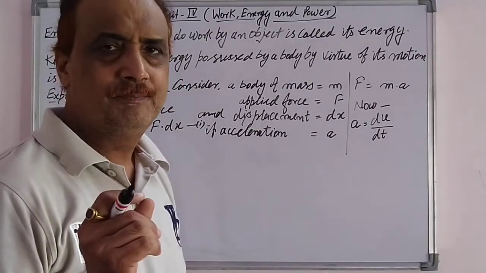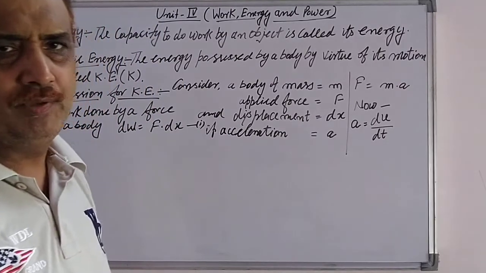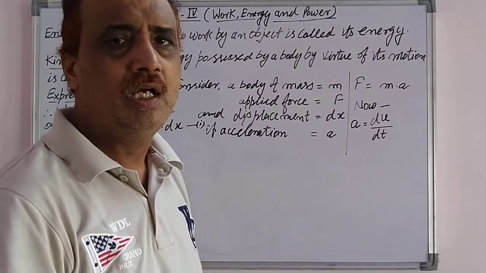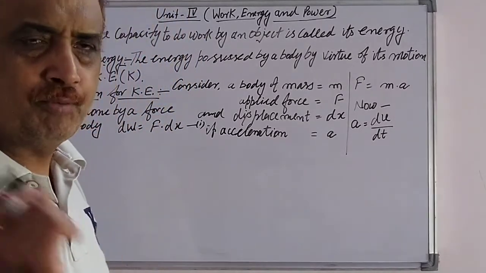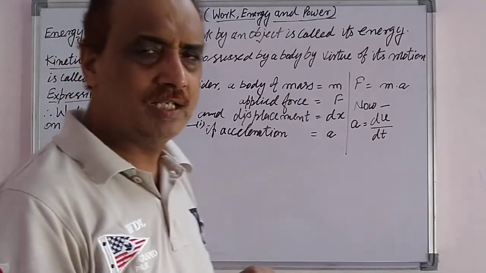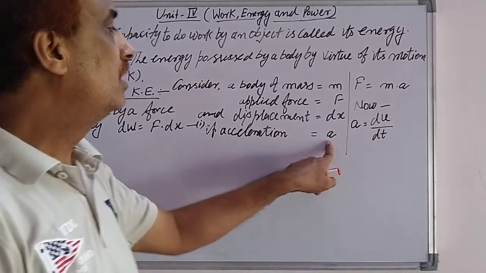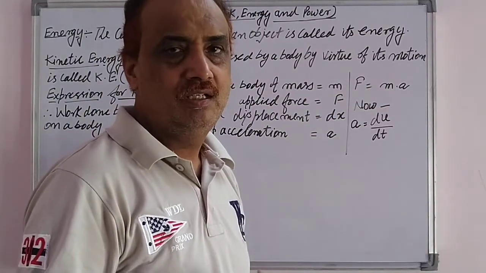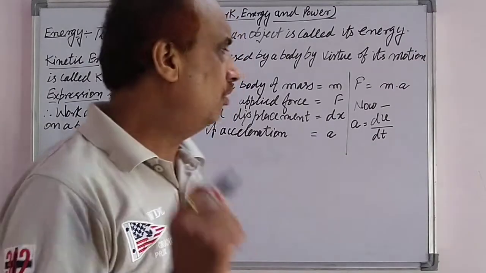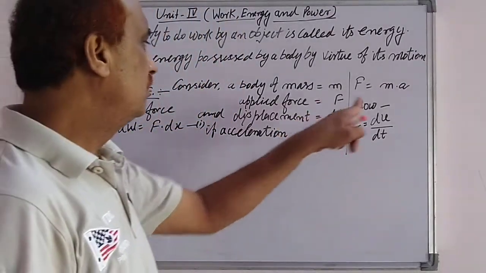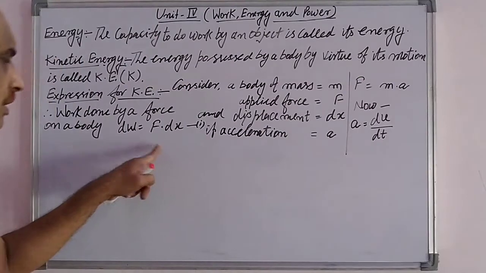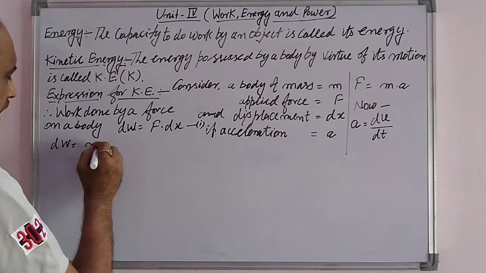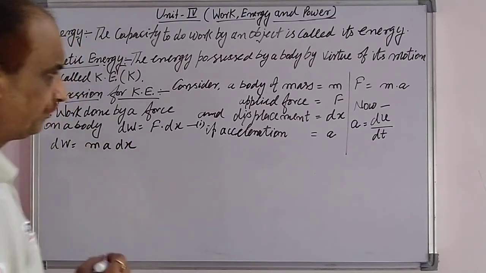According to Newton's second law, if force F is acting on a body of mass m and acceleration a is produced, then F is equal to m into a. Replacing F by ma in equation number 1, we get dW equal to ma dx.